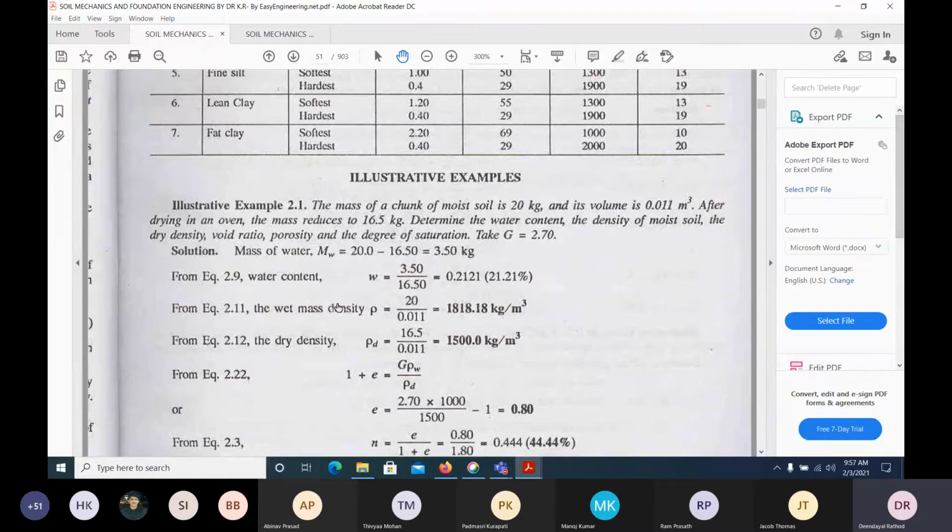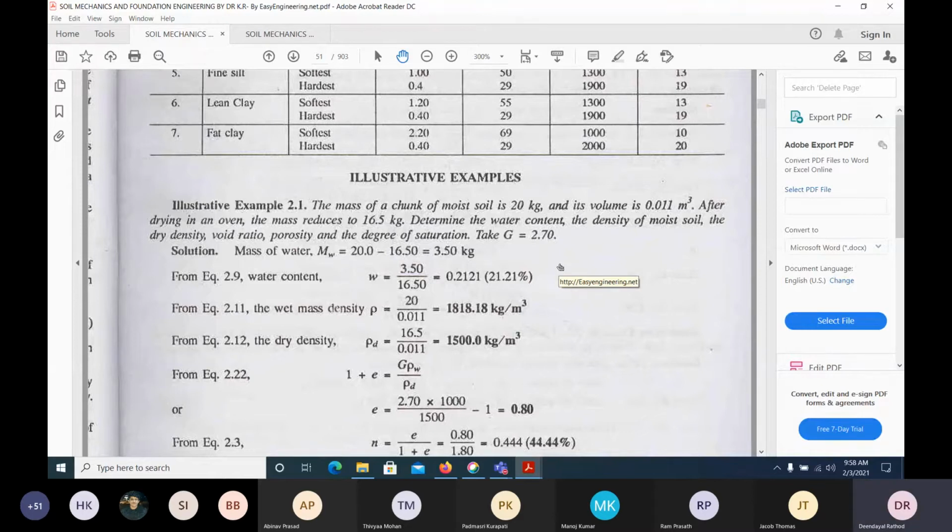Here, how can we find out the water content from this formula? Mass of water by mass of solid. How can we find the mass of water? Put it in the oven, and we get only the water weight. Imagine 3.50 kg of water was there, divided by the weight of solids, that means dry soil, will give the water content. You'll get it in decimal form, and you can represent it as a percentage. That means that particular soil has 21.21% water content.